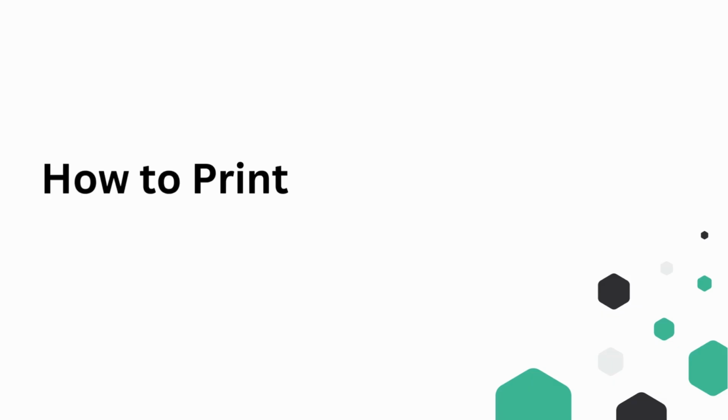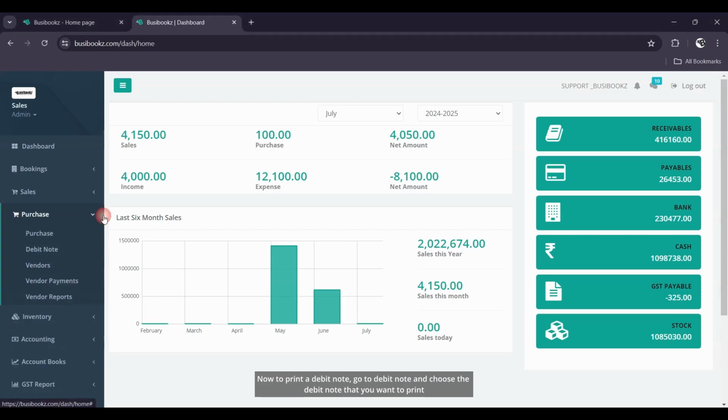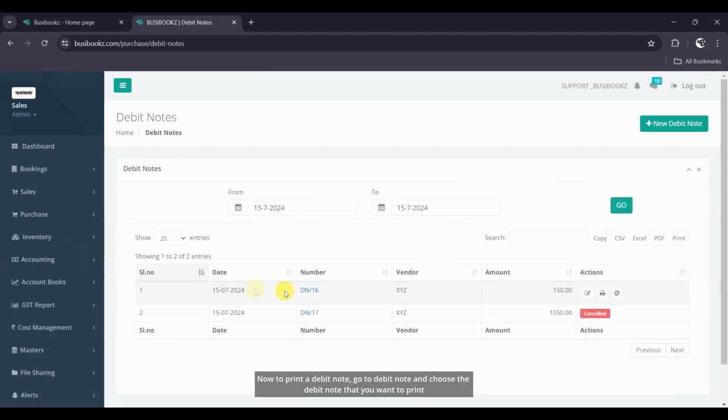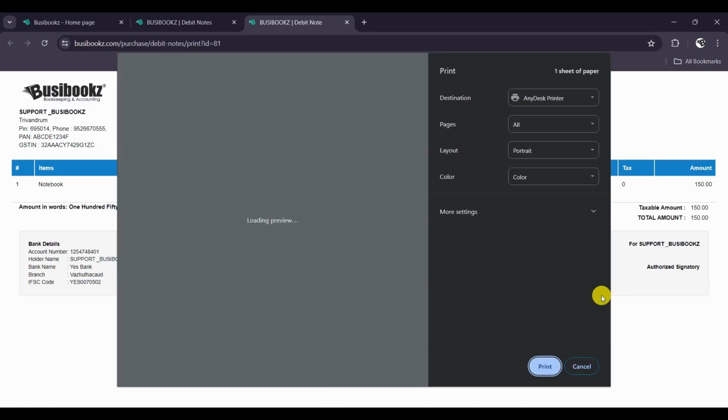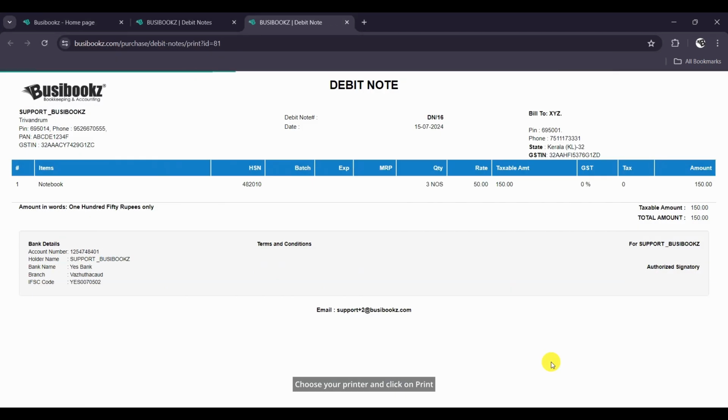How to print a debit note. Now to print a debit note, go to Debit Note and choose the debit note that you want to print. Click on Print icon. Choose your printer and click on Print.